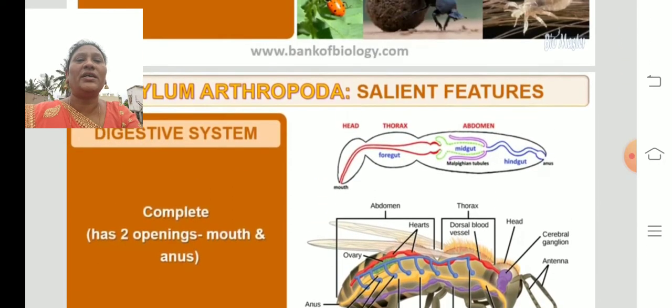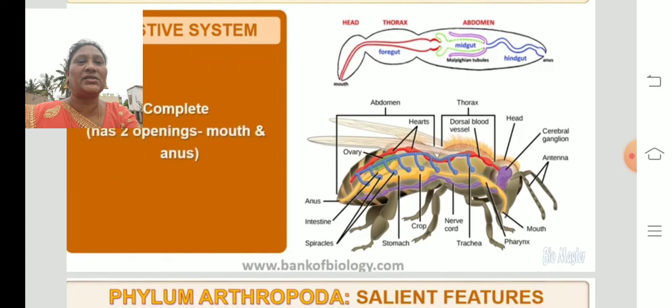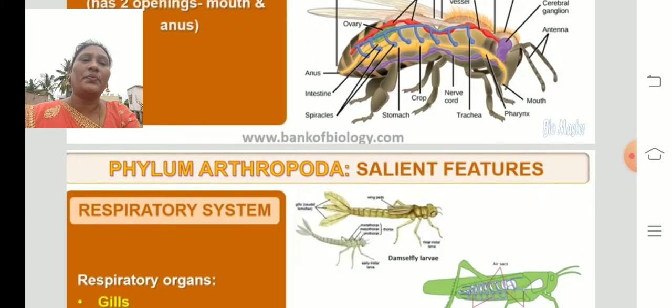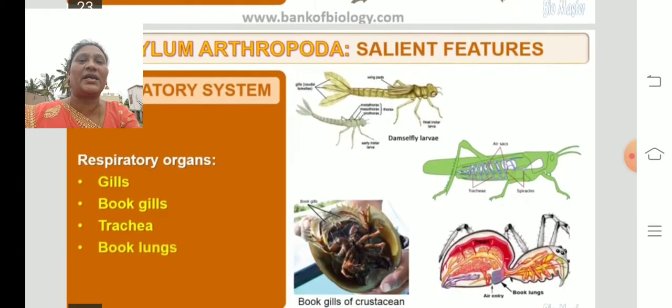So they have a complete digestive system. As I said, they have all the parts from mouth to anus. They have the head, thorax and abdomen; I said the body is divided into 3 parts. The digestive system consists of mouth to anus, so they have a complete digestive system.